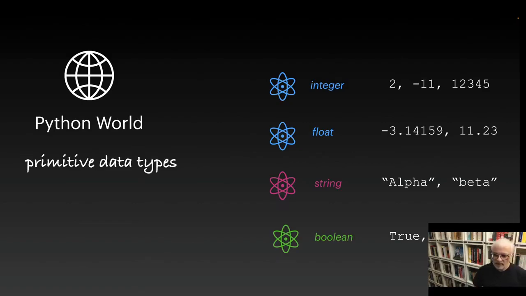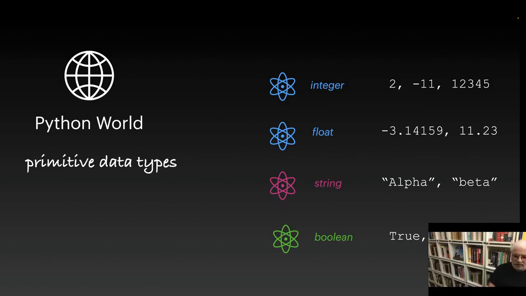And examples of that are -3.14159, 11.23. So anything that has a decimal is a number, and it's of data type float. So we have 2 primary numerical data types in Python, int and float.